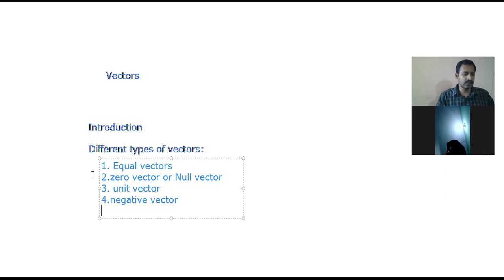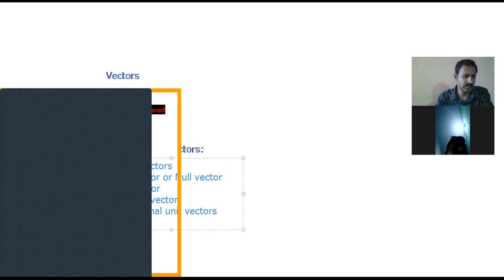Next, the fifth one is orthogonal unit vectors. Next, the sixth one is radius vector.